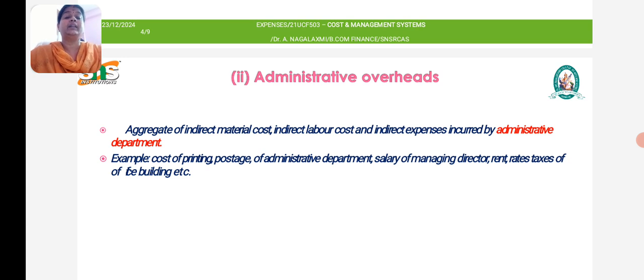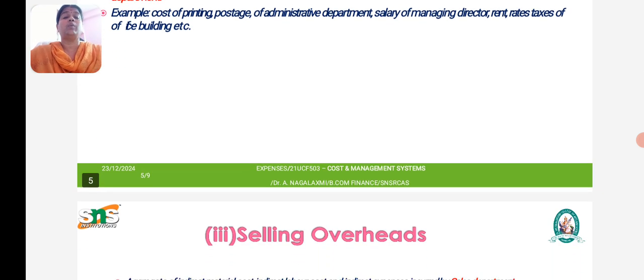These are the administrative overheads. So the supportive expenses incurred in the administrative department to make production a success are said to be administrative overheads.